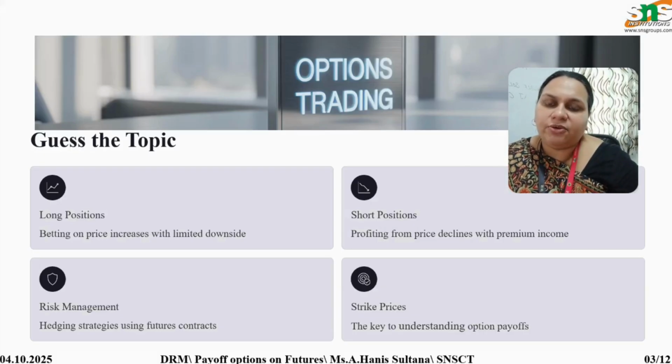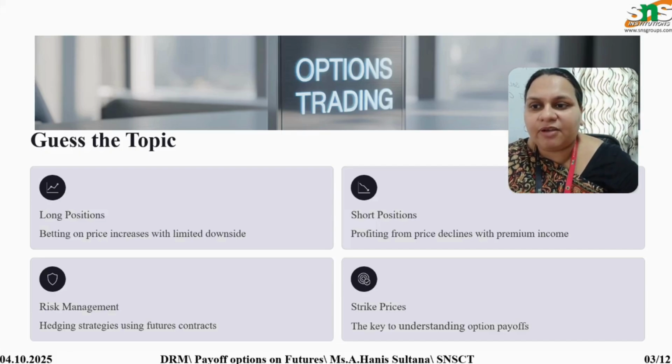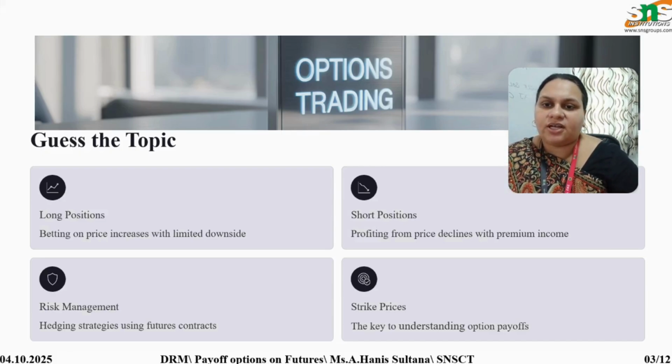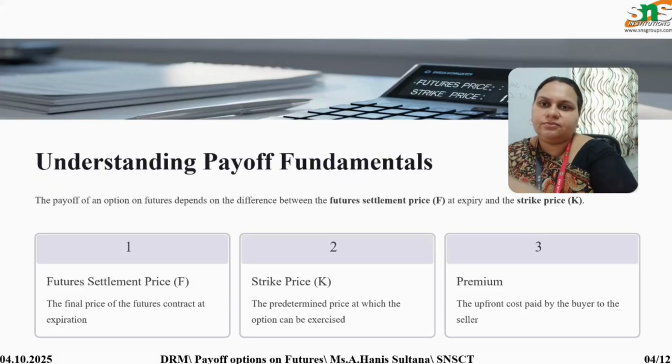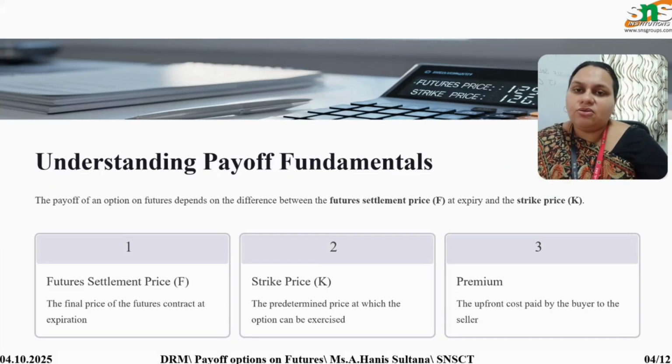Risk management: we know the hedging strategies, and how they can be performed using the futures contract. And we have the strike price options. Strike price means we are executing the contract at the price that we have already fixed. Now, before getting into the topic, it is necessary to understand the basic fundamentals of the payoff of options.